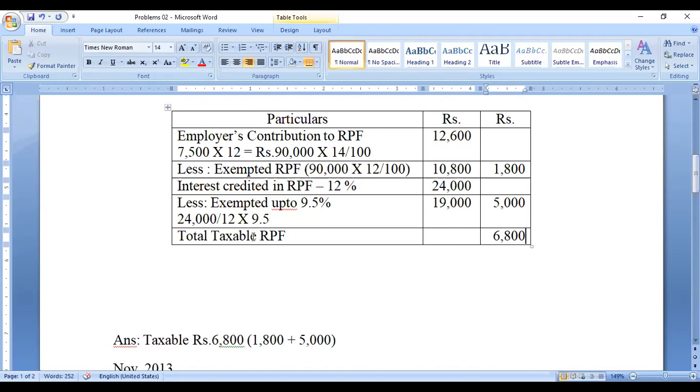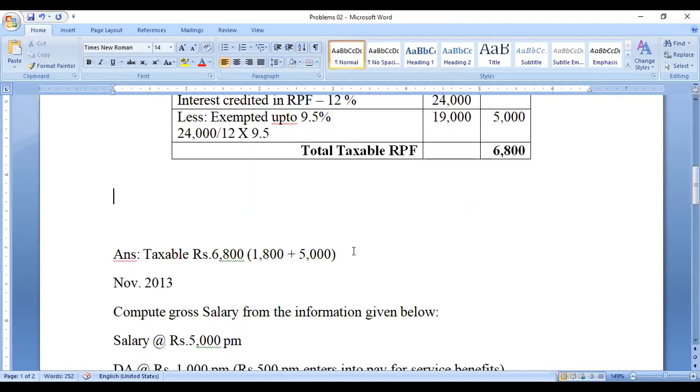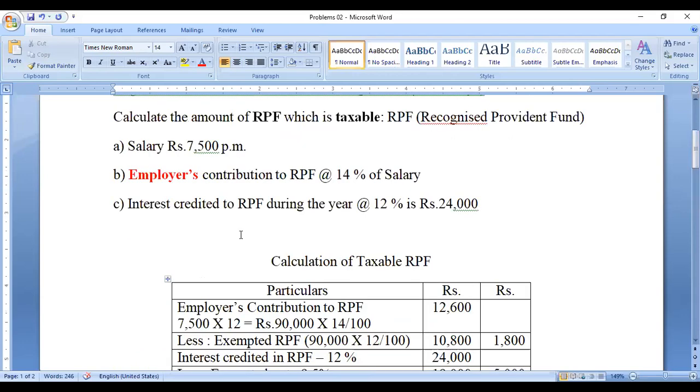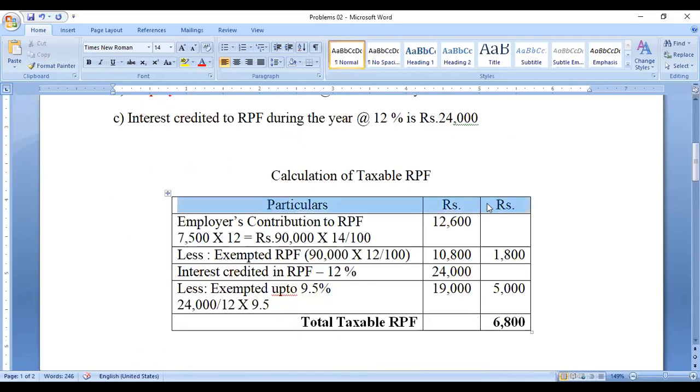Check with the answer in the book. That amount is 6,800. Okay, right. So this answer is correct. Okay, I will explain again the same problem.